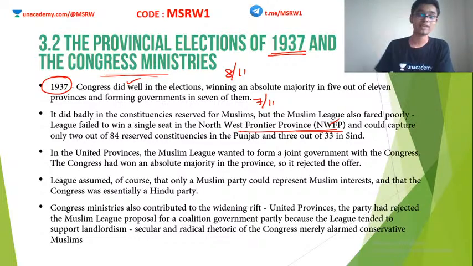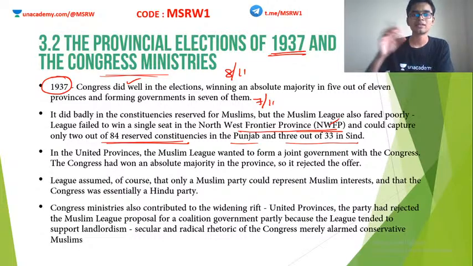They could only capture 2 seats out of 84 reserved constituencies in Punjab and 3 in Sindh. Sindh and Punjab also have a huge majority of Muslims, but even there the Muslim League completely failed.